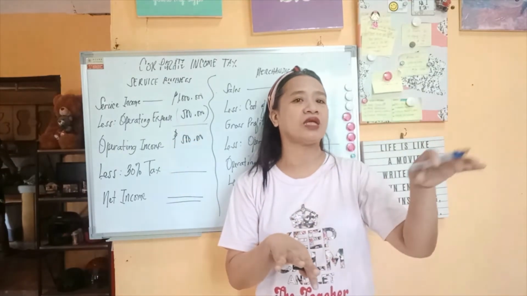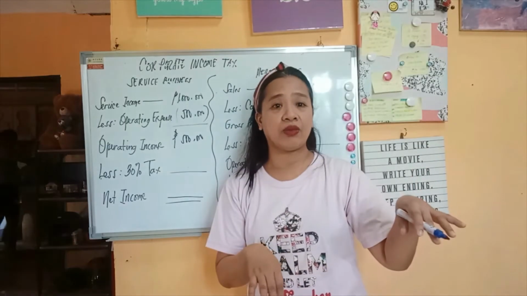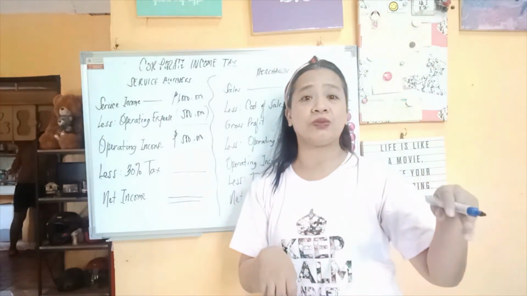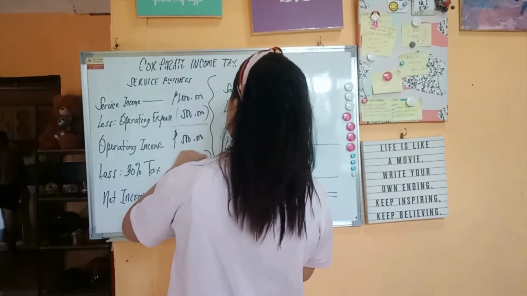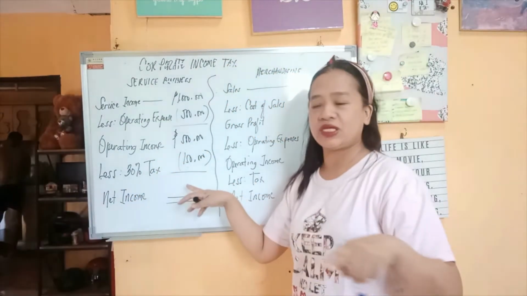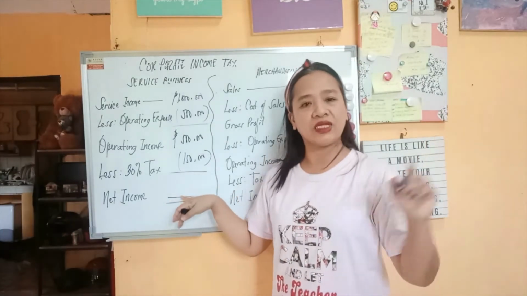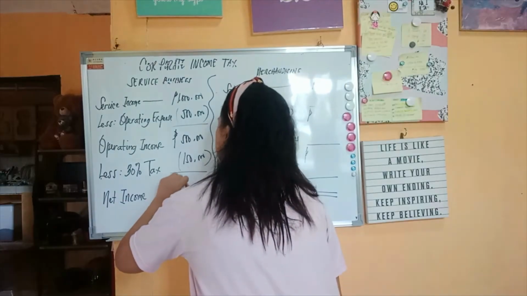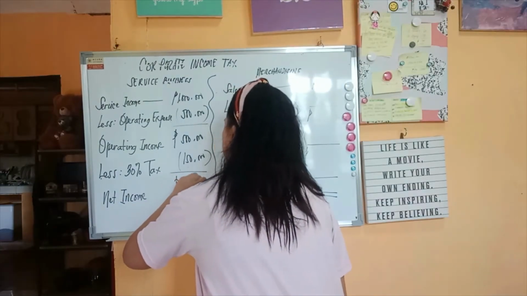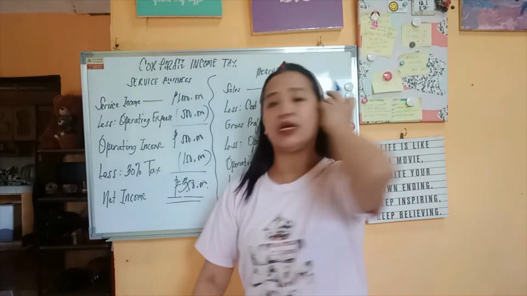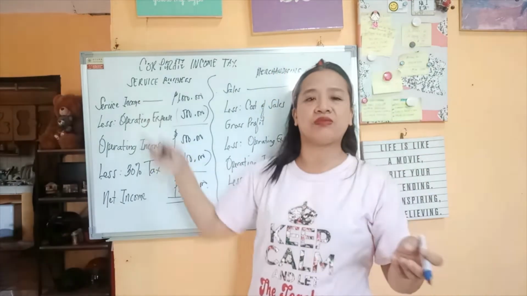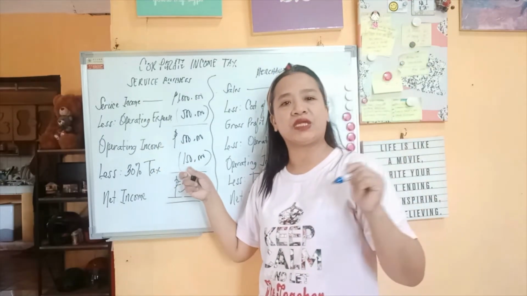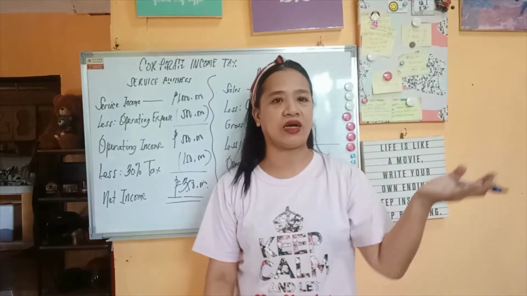So, 500,000 times 30%, we have 150,000. So, 500,000 minus 150,000, then your net income will be 350,000. Okay. From this income statement, your 150,000 will go to the BIR.